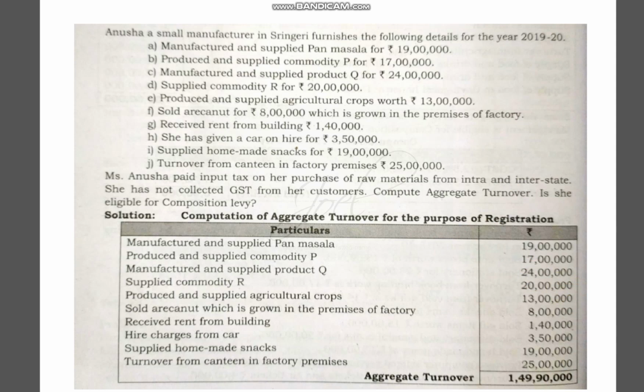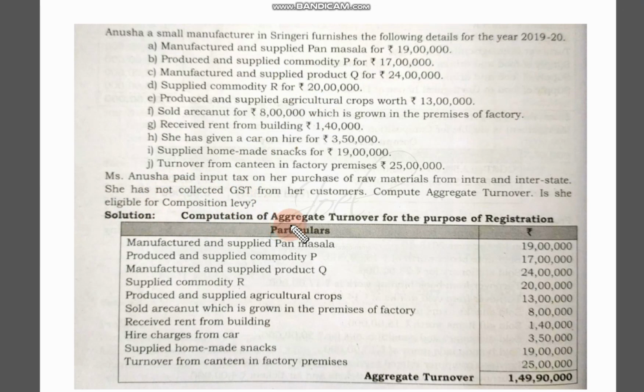Remember, aggregate turnover may come in two ways in the examination. Either they will ask you to calculate aggregate turnover, or they will ask you to calculate aggregate turnover and find out whether that person is eligible for the composition levy scheme. So these are the two things you have to remember: two types of composition levy, two types of calculations it may come. Now we'll see one by one.